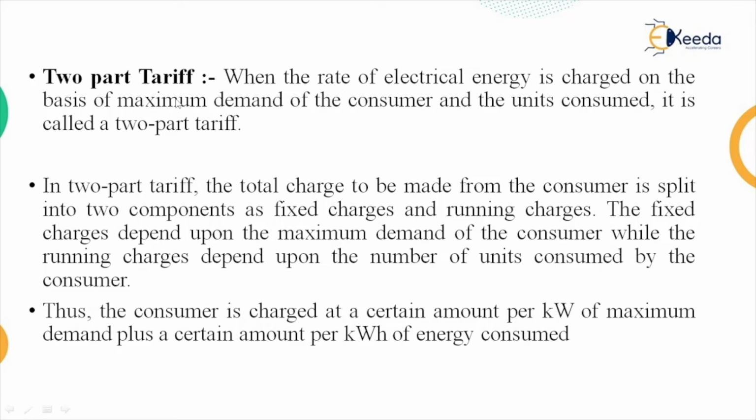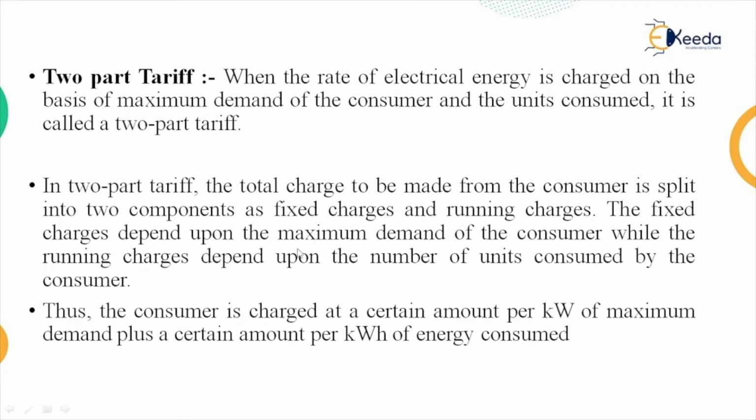Then next is the two-part tariff. When the rate of electrical energy is charged on the basis of the maximum demand of the consumer and the units consumed, it is called two-part tariff. In the two-part tariff, the total charge to be made from the consumer is split into two components: one is fixed charges and the second is running charges. We say two-part tariff is equal to fixed charges plus running charges.